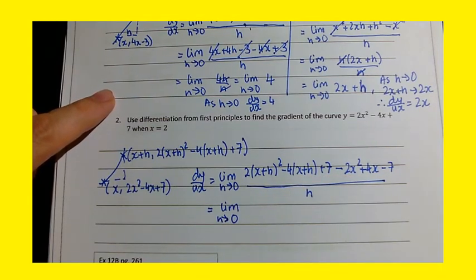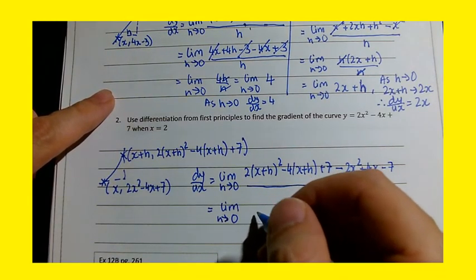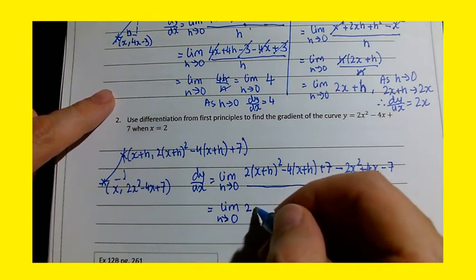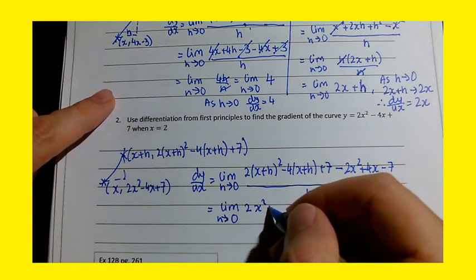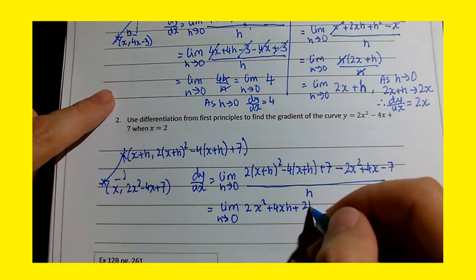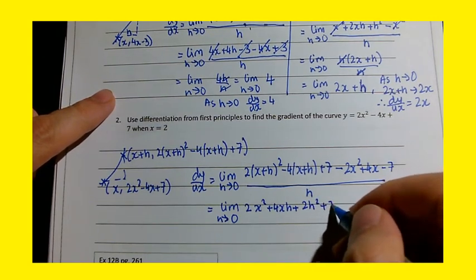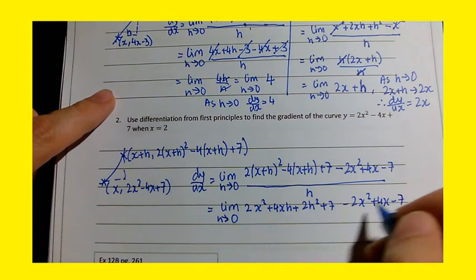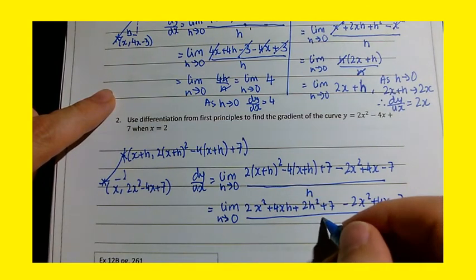Right, now what I'm going to do is expand the brackets of (x plus h) squared and multiply through by 2. I'm going to do that all in one go because I know what (x plus h) squared will look like. It's going to be 2x squared plus 4xh plus 2h squared plus 7 minus 2x squared plus 4x minus 7, all over h.